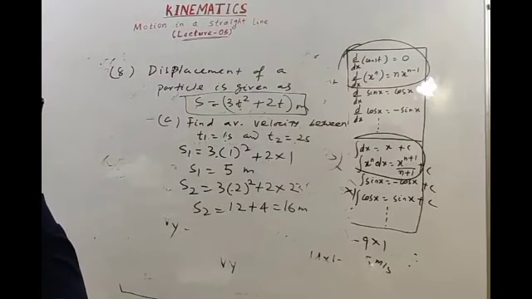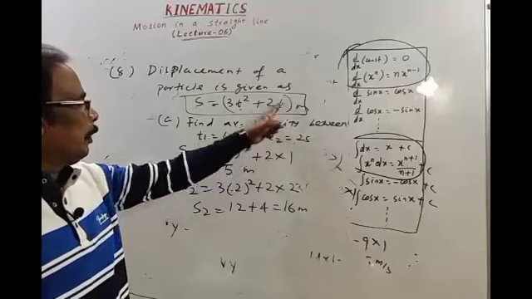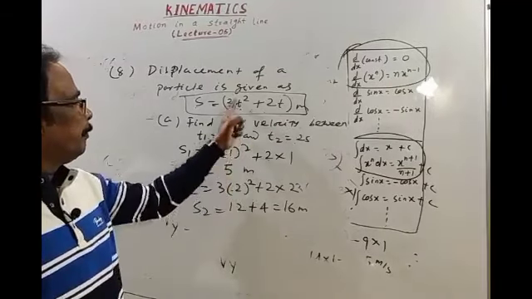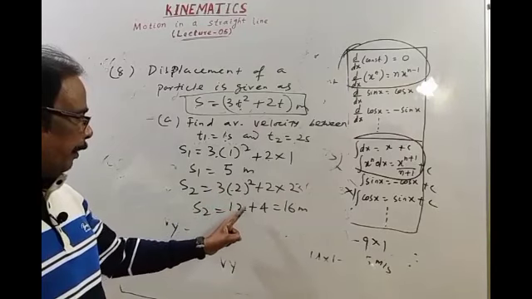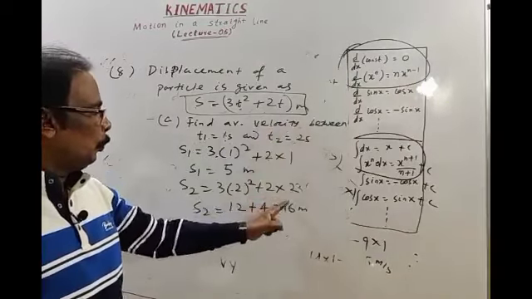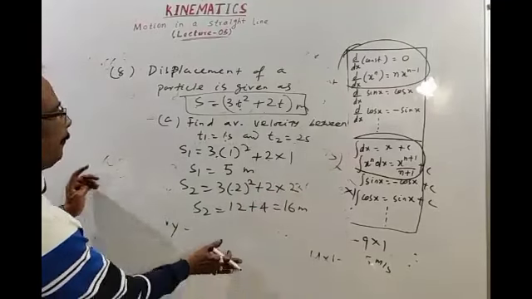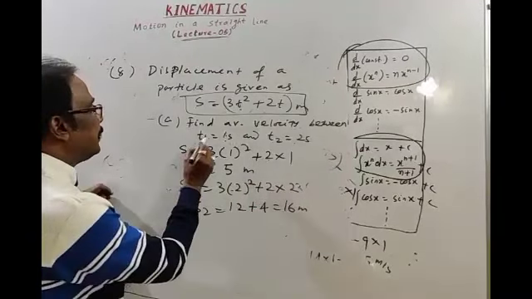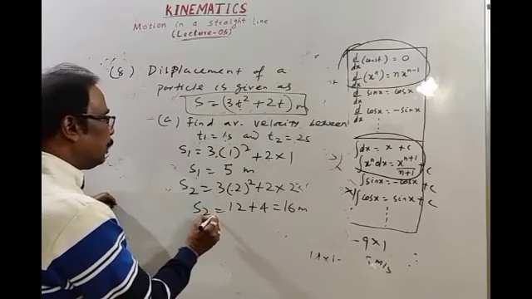Okay. 3t square, t is 1, 3, 2 into 1, 2, 3 plus 2, 5. 3 into 2 square, 2 square is 4, 4 into 3, 12, again 2 into 2, 4, 12 plus 4, 14. Okay. This is displacement in 1 second and displacement in 2 seconds.